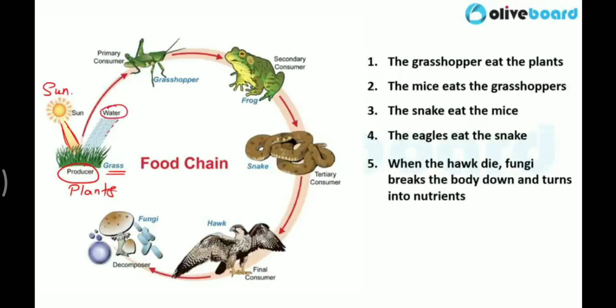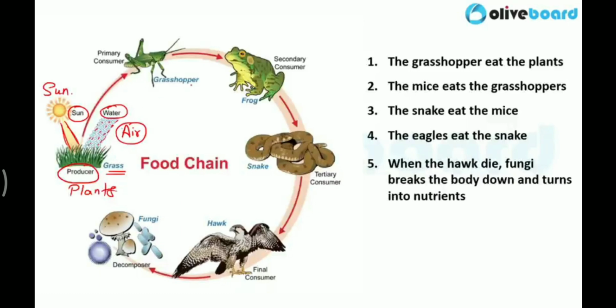Similarly, water they are receiving from rainfall. So sunlight, water and air are abiotic factors. These abiotic factors are helping these producers to prepare food materials. That's why they are interrelated also. Abiotic and biotic factors are interrelated.